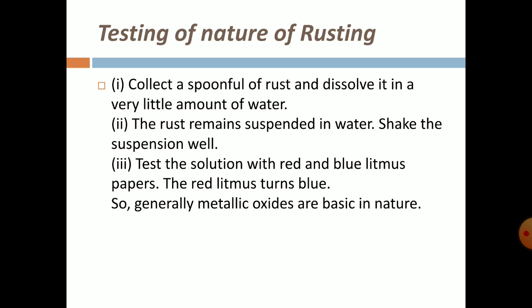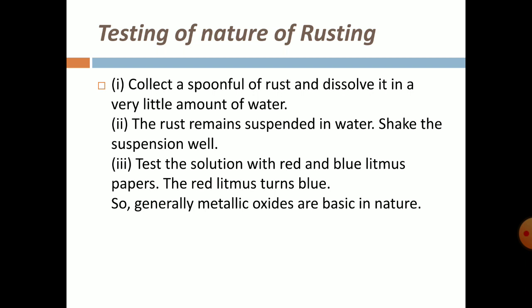then we test that solution with red and blue litmus paper. We use the red litmus paper and touch it on that solution. What will happen? After some period of time, that red litmus paper will turn blue.